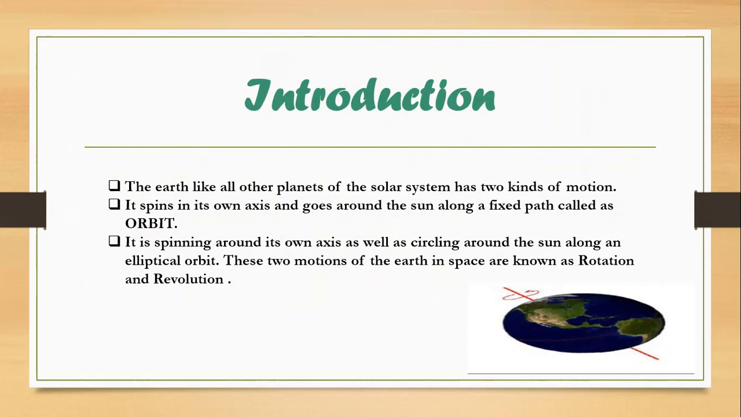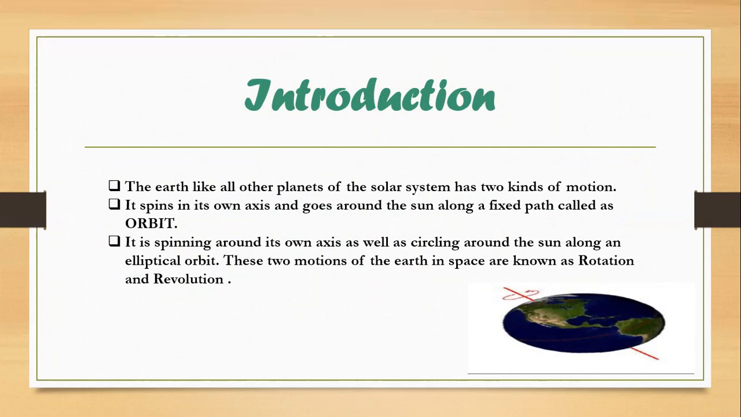In the 16th century, Nicolaus Copernicus made his own theory and proved that Earth, like all other planets of the solar system, has two kinds of motion. It spins on its own axis and goes round the sun along a fixed path called an orbit.